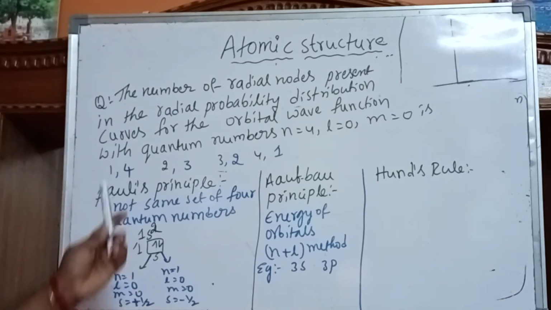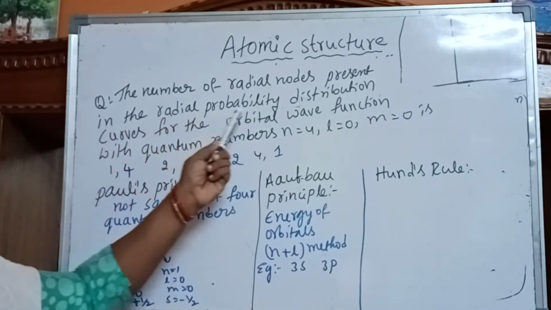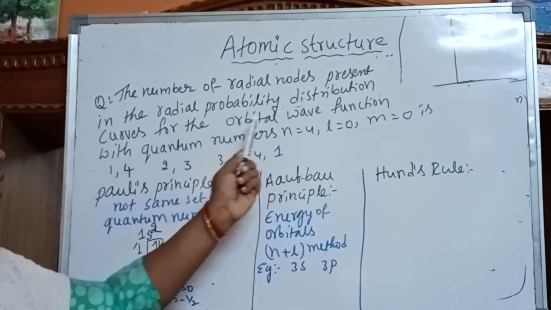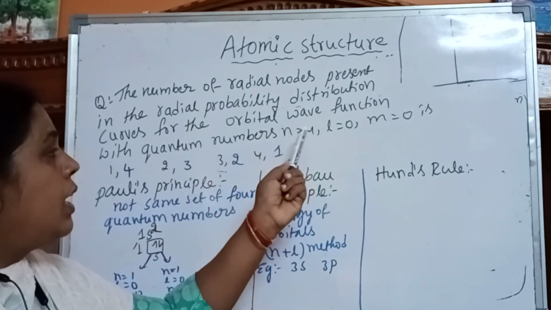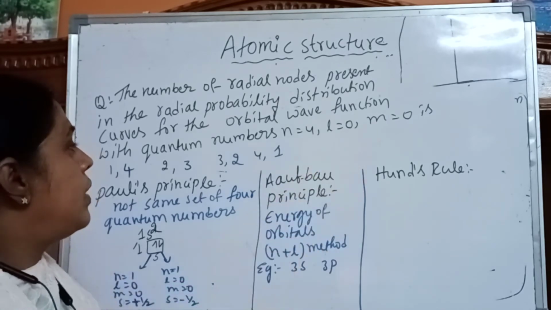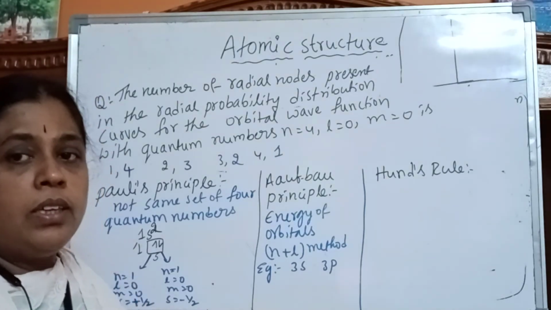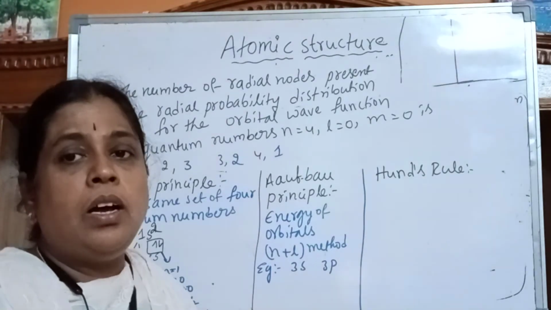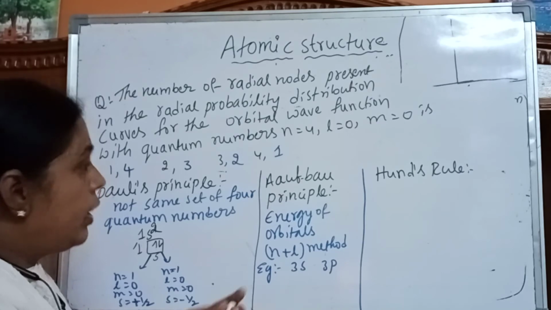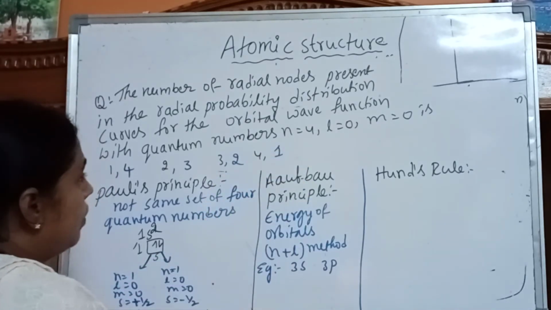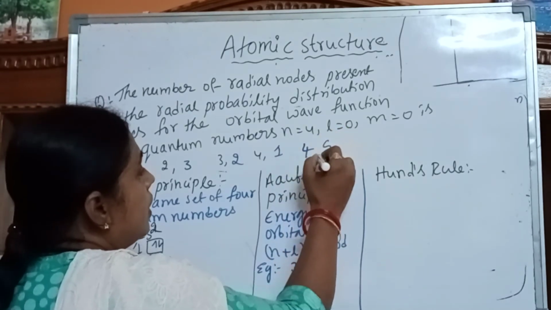Okay. So next question. The number of radial nodes present in the radial probability distribution curve for the orbital wave function with quantum numbers n is equal to 4, L is equal to 0, m is equal to 0 is? From this data you have to identify the orbital. Only by knowing the orbital can we calculate the number of radial nodes. From this data, identify first of all: n is equal to 4, then L is equal to 0 means an s orbital.